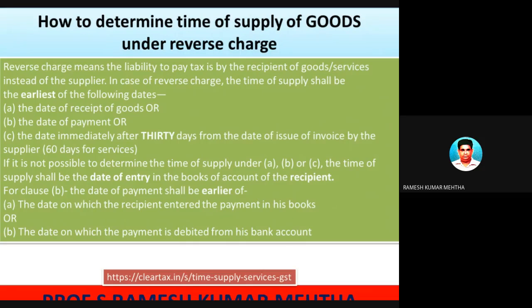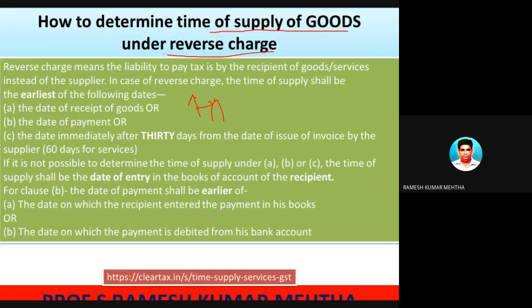Now we have discussed so far determining time of supply of services under forward charge, time of supply of services under reverse charge, and time of supply of goods under forward charge. Now it's time to determine time of supply of goods under reverse charge. Now I told you one example of reverse charge. So let me give one example. Let me continue the same example.